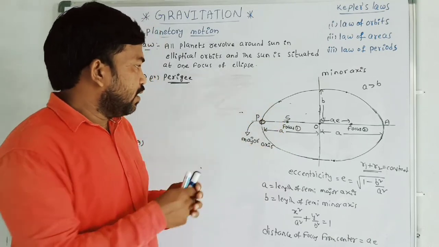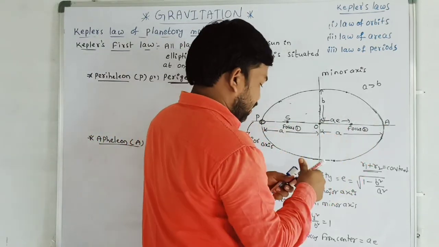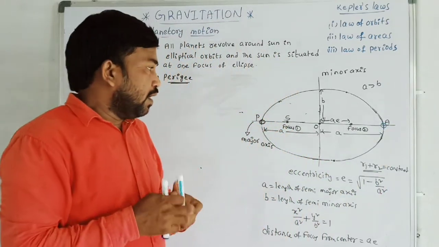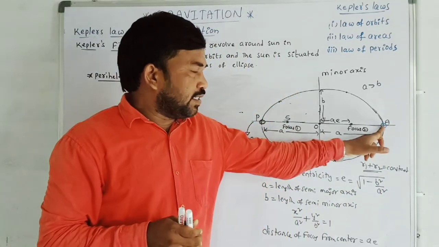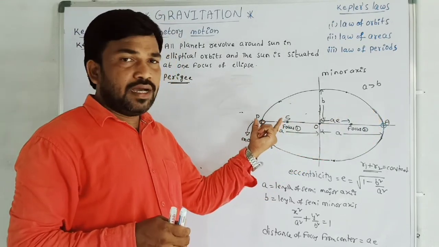Now if you see, at another position the planet is here. Now find the distance. It is the greatest distance, not a smaller or nearer distance.